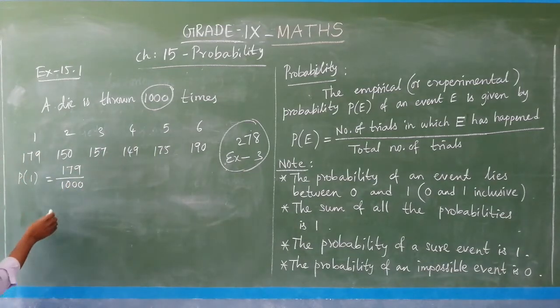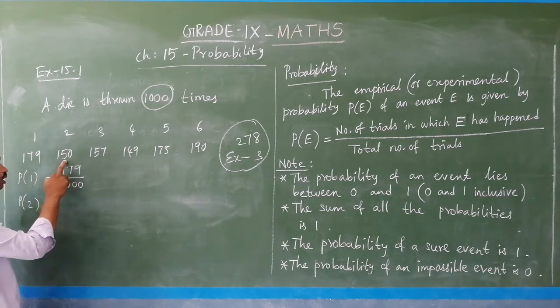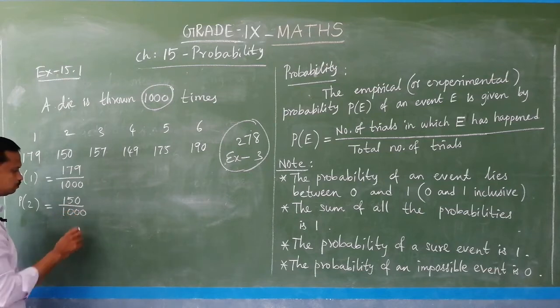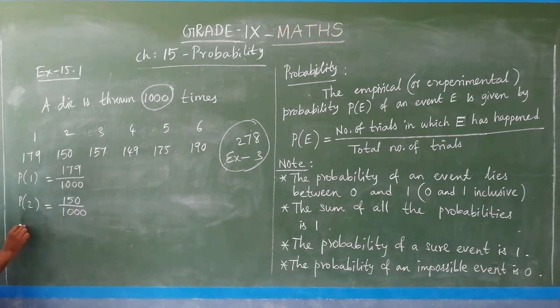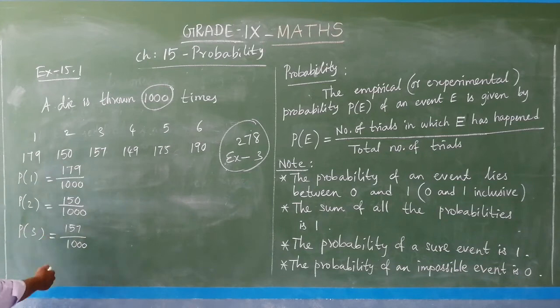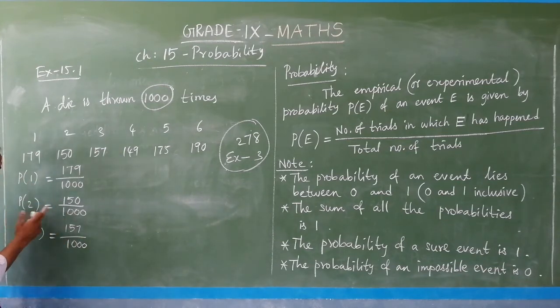Is it clear? So, like that P of 2, how many times does number 2 occur? 150. So, in 150 trials the result is number 2. So, you have to write 150 by 1000. Is it clear? And then P of 3, how many times does it occur? 157 by 1000. You see, this is the probability of each outcome. So, getting 1 is an event, getting 2 is an event. So, all these are the probabilities of separate events. So, like that you have to give the probability.